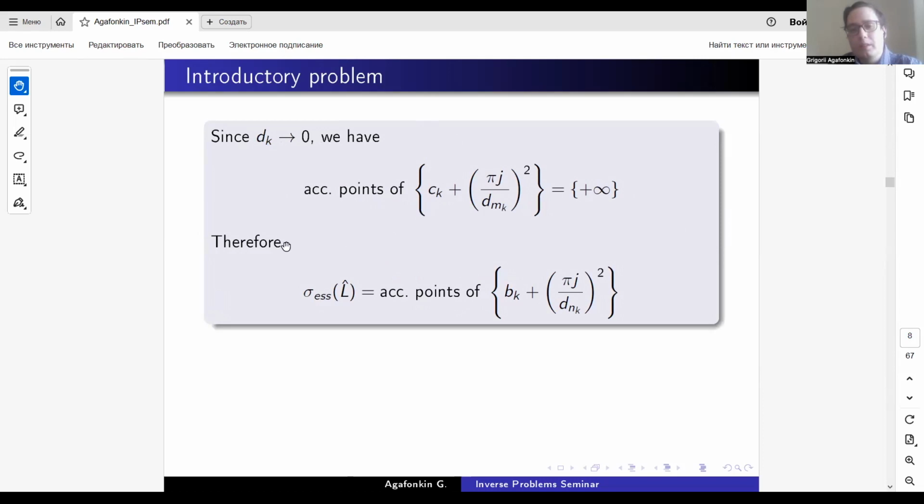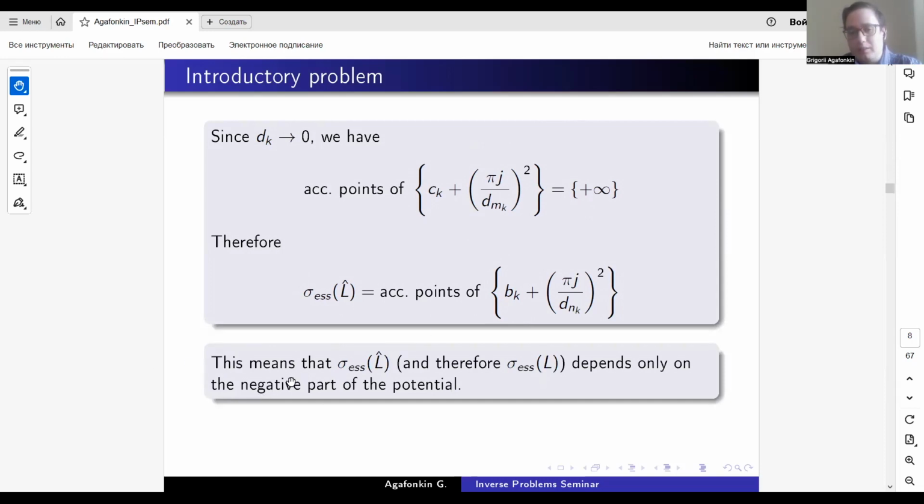The only accumulation point of the eigenvalues corresponding to the non-negative part of the sequence a_k is plus infinity, because a_k is non-negative and the other term tends to plus infinity. So the sum tends to plus infinity only. Therefore, the essential spectrum of the operator L hat coincides with the set of accumulation points of the sequence corresponding to the negative part of the sequence a_k.